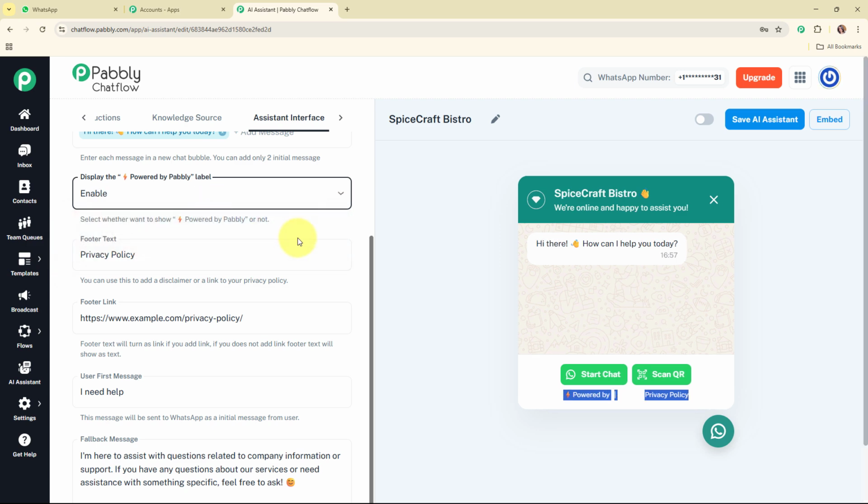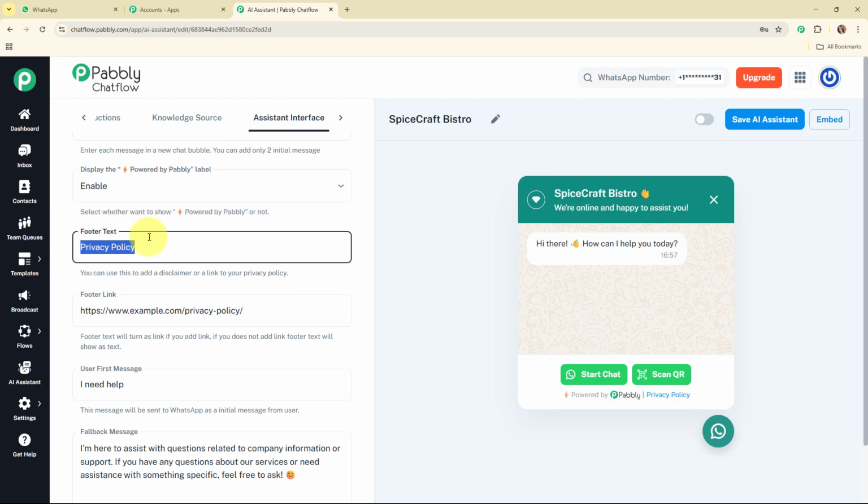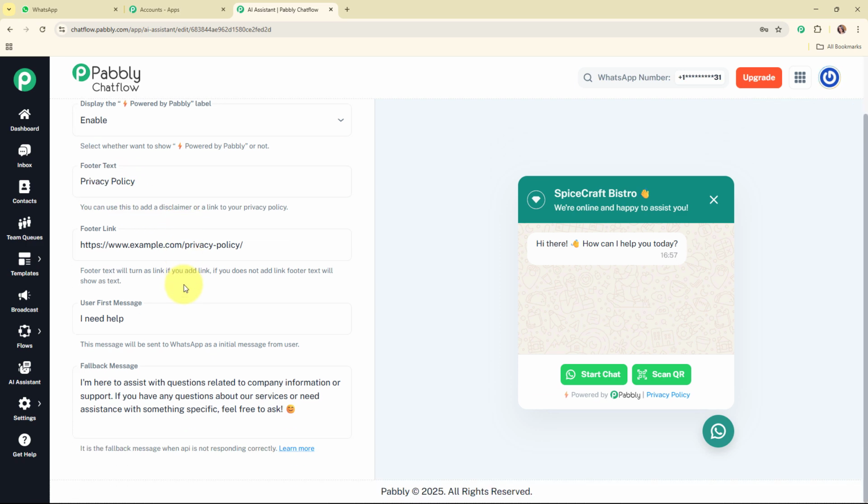So I want to enable it, and then here for the footer text, you can add some other text. Then privacy policy, so here I want this only, so I'm not going to update it. Similar with the footer link, and here then it asks for user first message. So here I'm going to keep the message as I need help over here, or else you can update the message as well. So let's update it, hey, I need help.